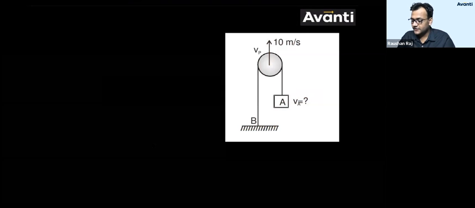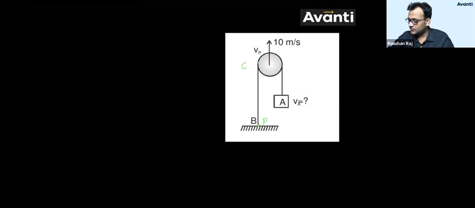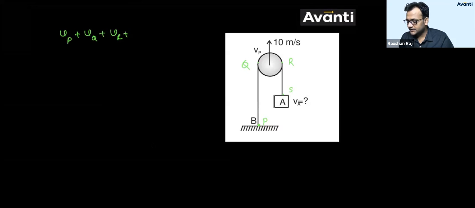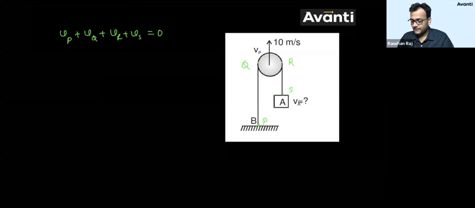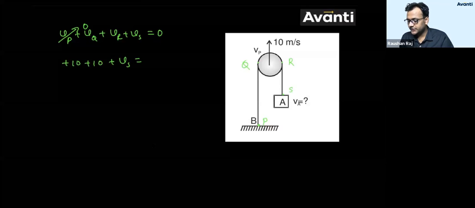अच्छा, if you ask me to go for the formal approach, let me name this. This point is, let's say, P. This point is Q. This point is R, and this point is S. So I'll write velocity P plus velocity Q plus velocity R plus velocity S will be 0. VP is 0. VQ and VR, that is plus 10 plus 10. So plus VS is equal to 0. So VS is equal to -20 meter per second.